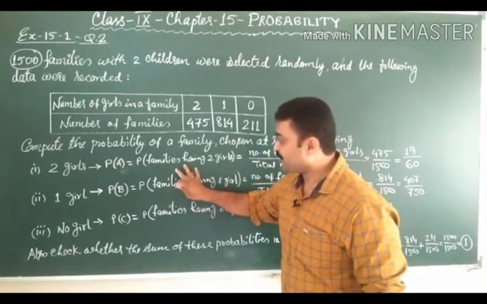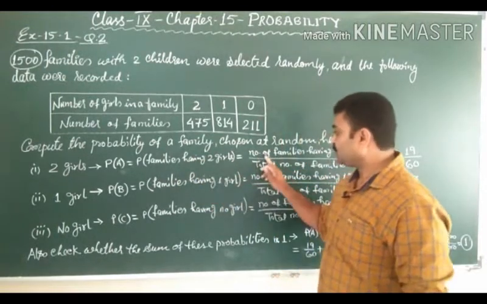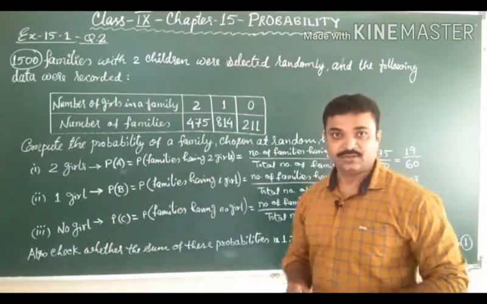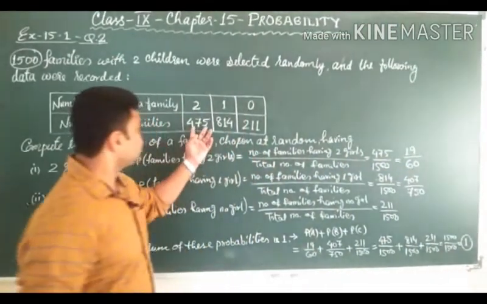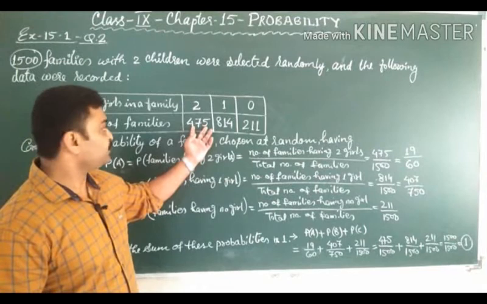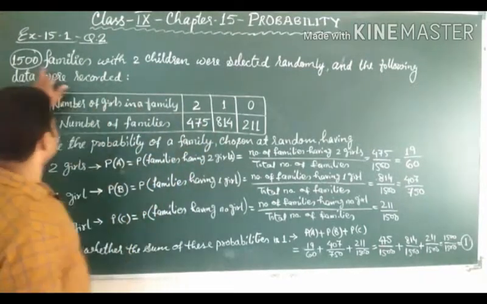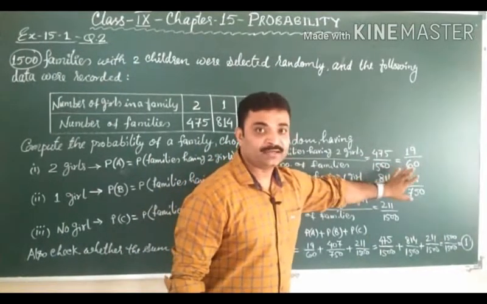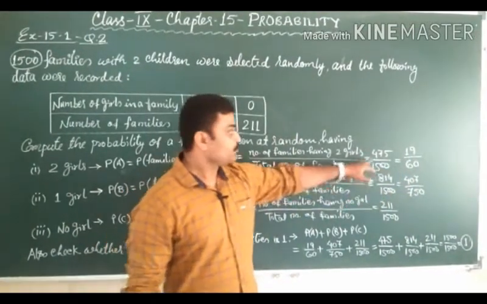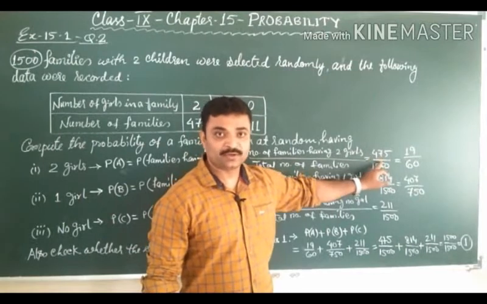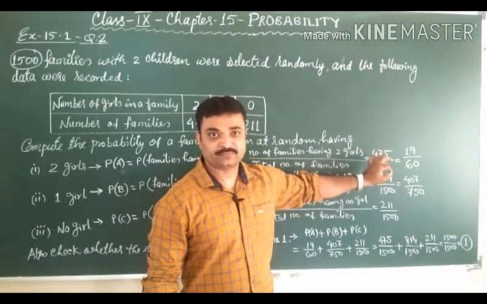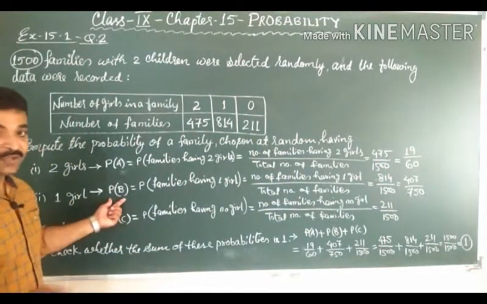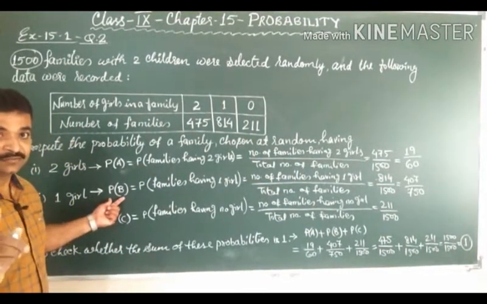So probability of families having 2 girls is equal to number of families having 2 girls upon total number of families. Clear? So here we are given 475 families which have 2 girls, and total number of families is 1500. So 475 upon 1500 is equal to 19 upon 60. How does it come 19 upon 60? We will cancel numerator and denominator by 25. Clear?